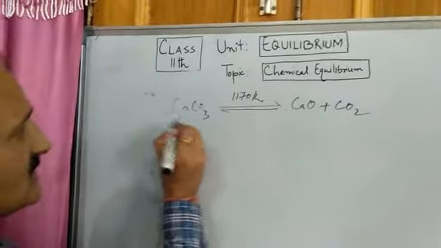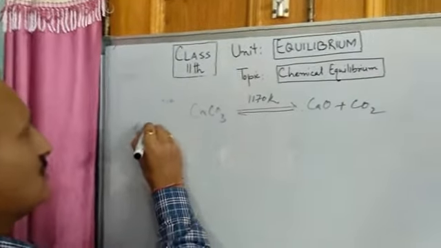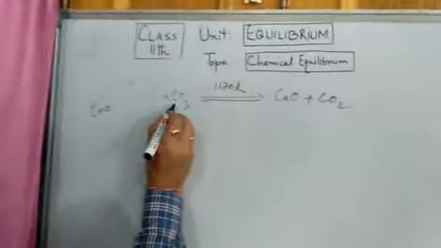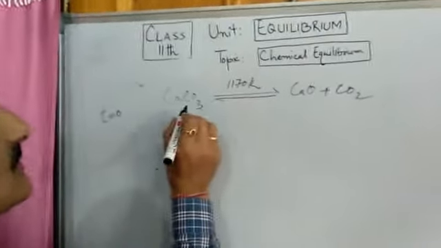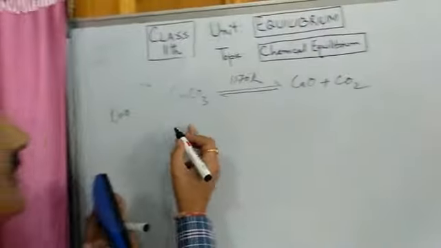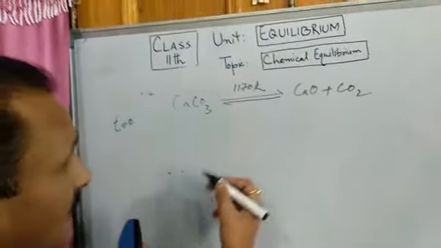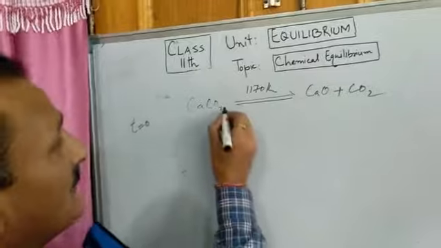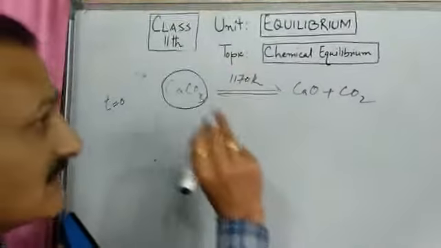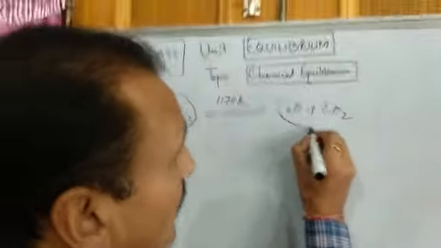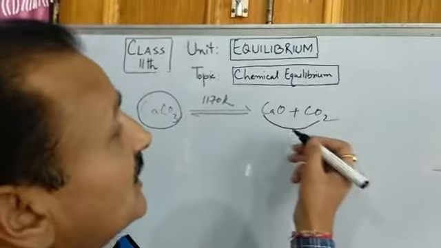In the initial stage, when t is equal to 0, the concentration of calcium carbonate will be very high. That is, we will find calcium carbonate in the closed container. But with the passage of time, its concentration will gradually decrease, and that of products will gradually increase.